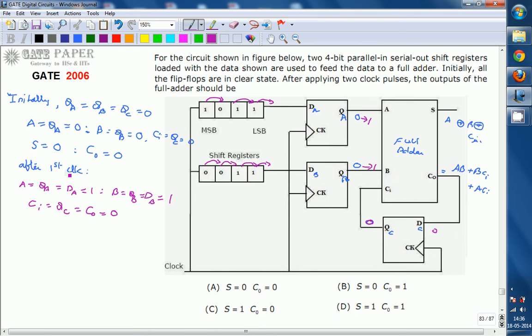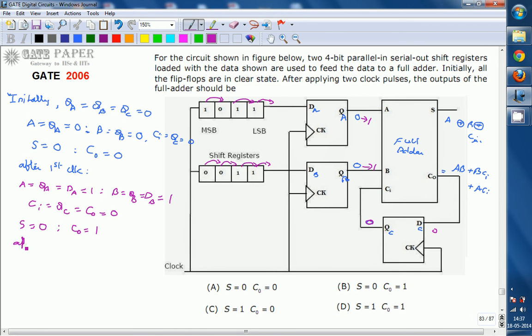So now A is 1, B is 1, Cin is 0. Because of the equation, sum is A exclusive-OR B exclusive-OR C, so sum will be 0 because of an even number of ones, and C naught is 1 since A is 1 and B is 1.